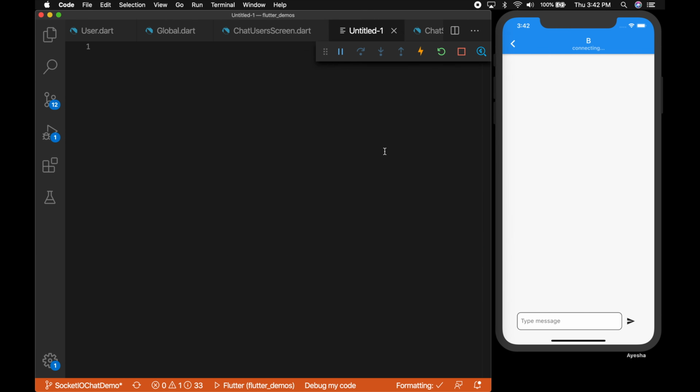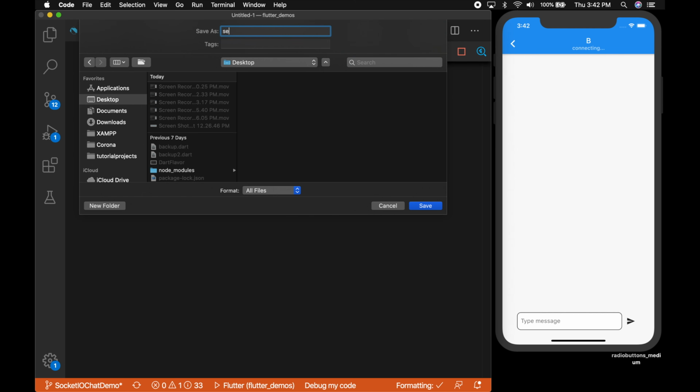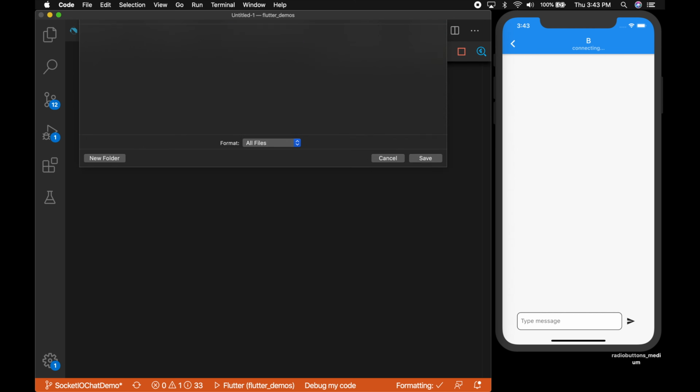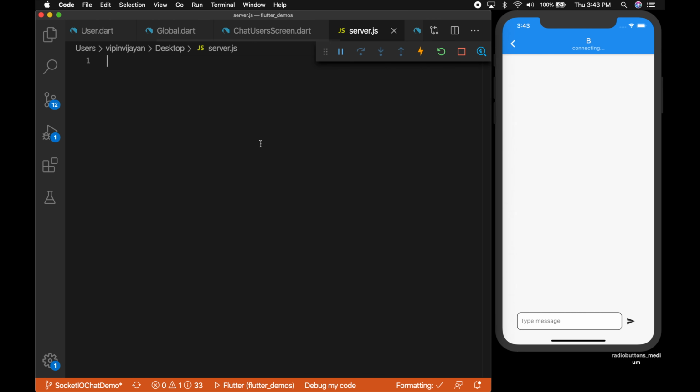Okay, now let's switch to the server side. So create a new file. So this file should reside in your server. Okay, it's not inside your Flutter project. So this should be in your server. So I'm naming it server.js. So we are going to create a Node.js Socket.io server here. So make sure you have already set up the environment. Okay, and you need to install the Express package as well. So if you go to the internet, you will get all the documentation for installing the Node.js and Socket.io server.